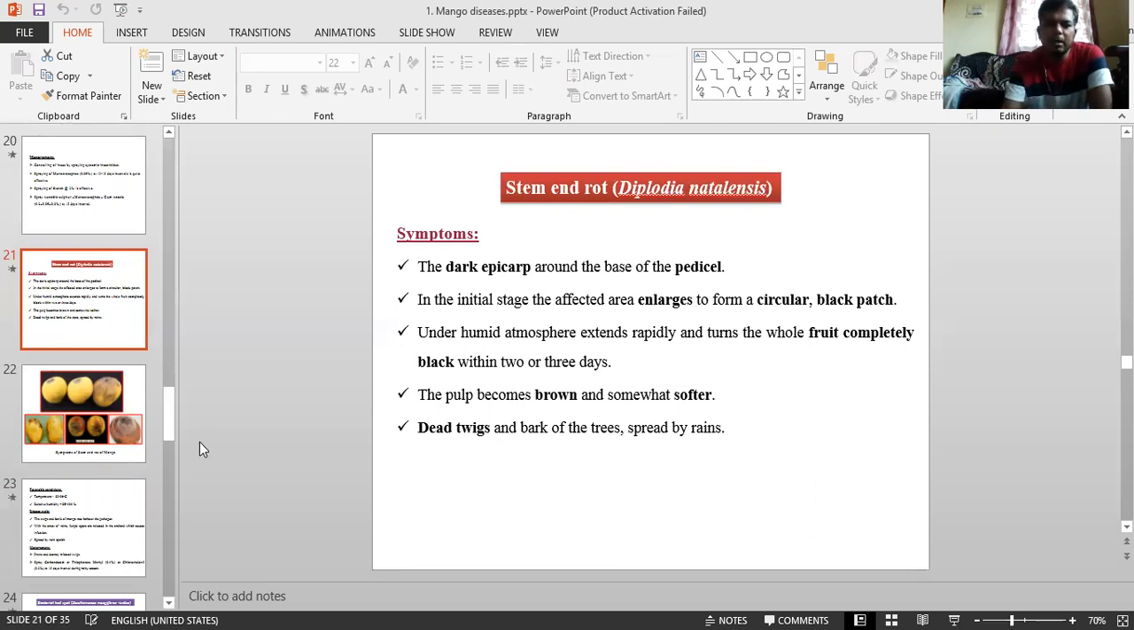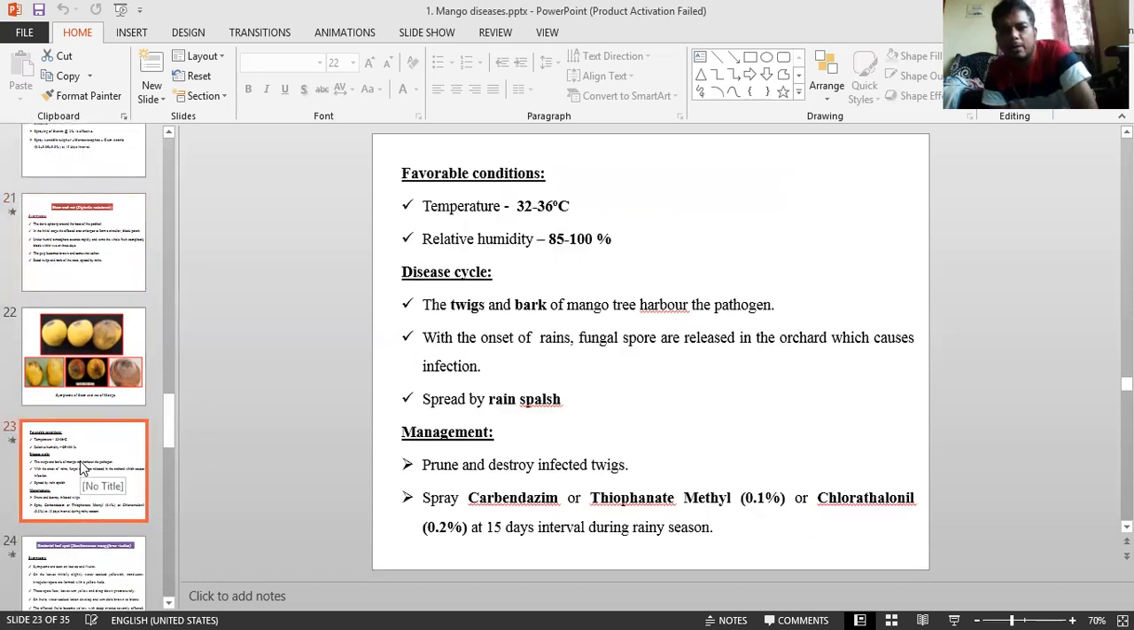It can also cause twig and bark infection in the rainy season. Favorable conditions are 30 to 36 degrees Celsius temperature with 80 to 90% relative humidity. In the disease cycle, twigs and barks of mango harbor the pathogen as the primary source. With the onset of rains, fungal spores are released in the orchard, causing infection, and are spread by rain splashes as secondary spread. This is the disease cycle.